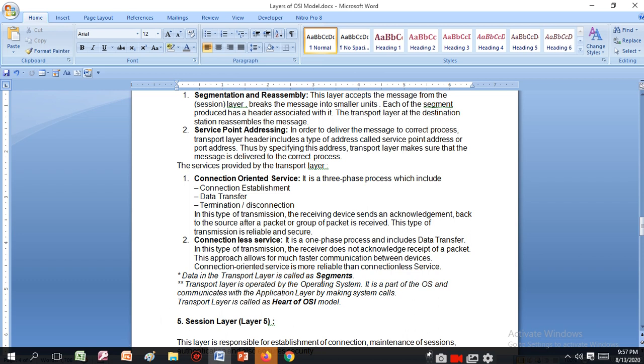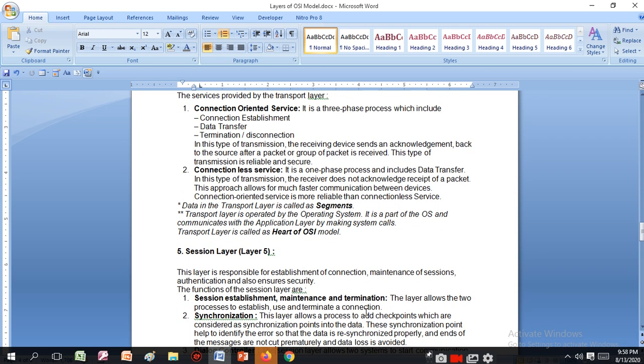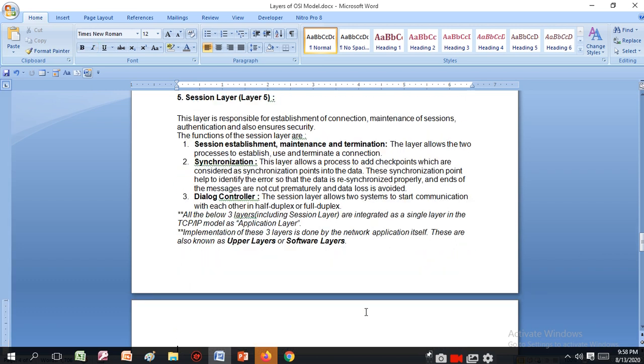Data in the transport layer is called a segment. The transport layer is operated by the operating system. It is a part of the operating system and communicates with the application layer by making system calls. The transport layer is also called the heart of the OSI, because if you did not have a transport layer, how could you take the data from the hardware and send it to the software? Whatever data you take from the hardware is displayed on the software in the application layer.